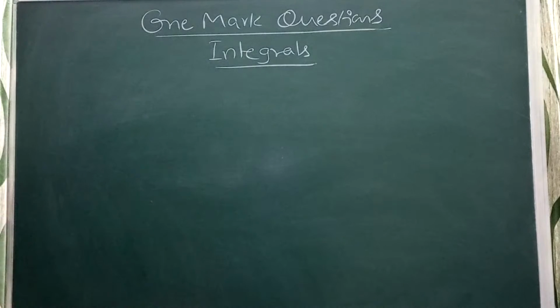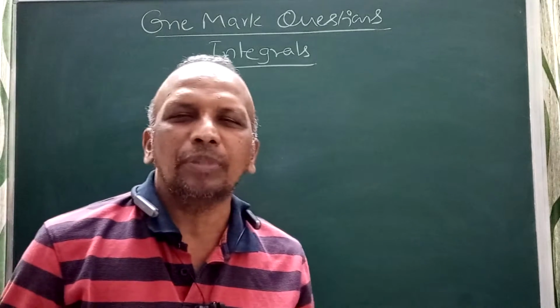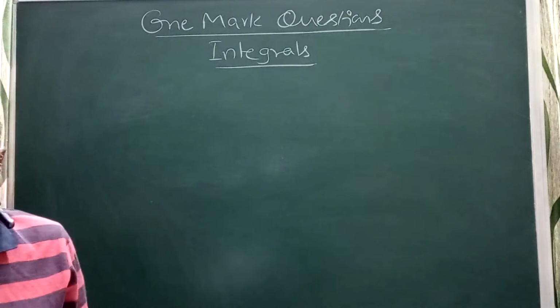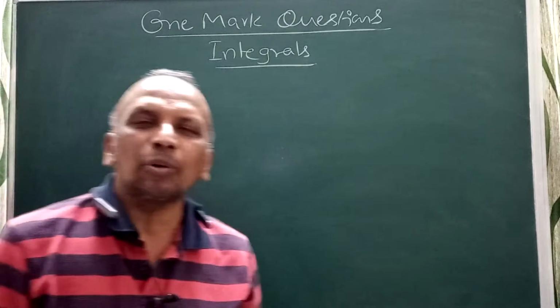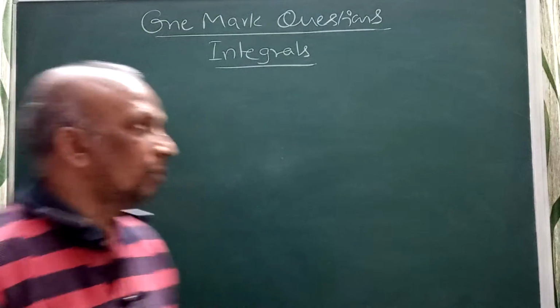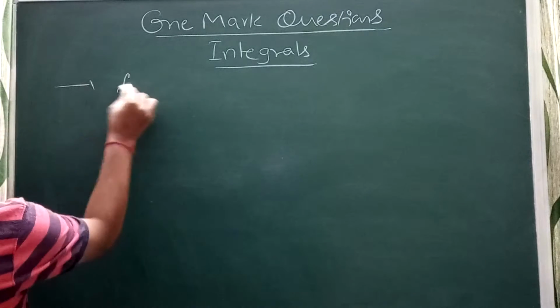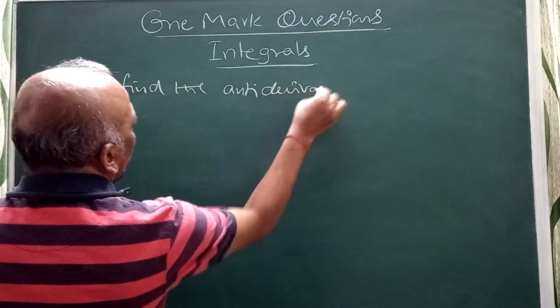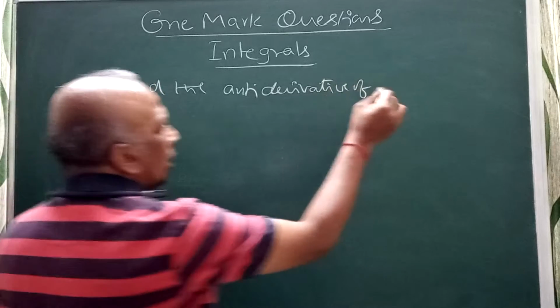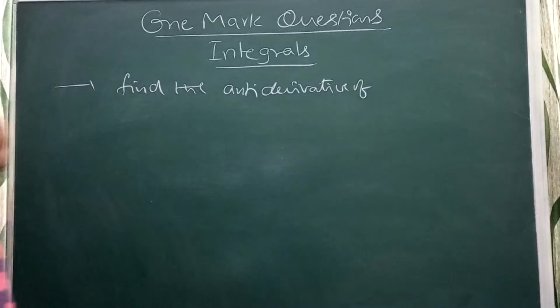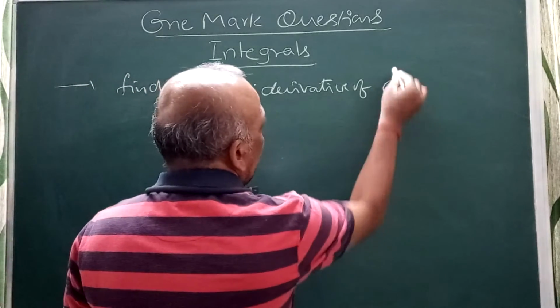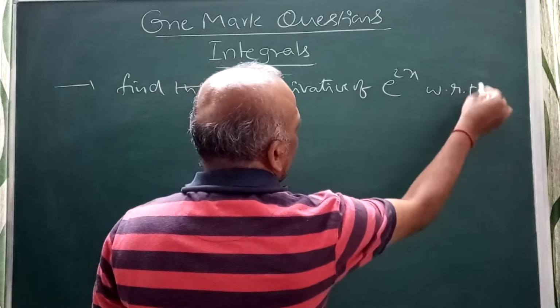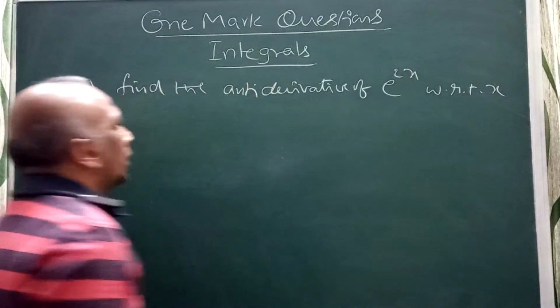Now I will discuss the problems, starting with the topic. You can see the first problem. They are using the word antiderivative. Sometimes the question they will ask in 1 mark is: find the antiderivative of. For example, they will ask: find the antiderivative of e power 2x with respect to x.